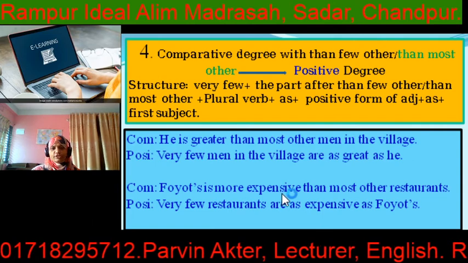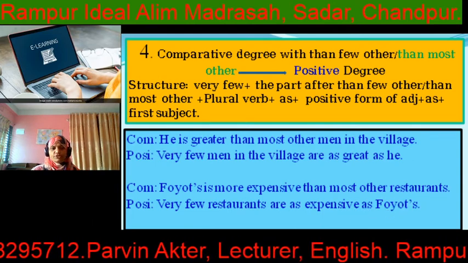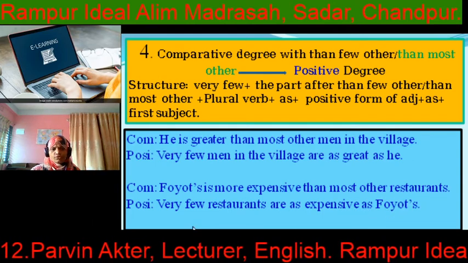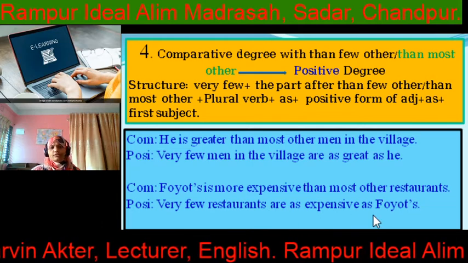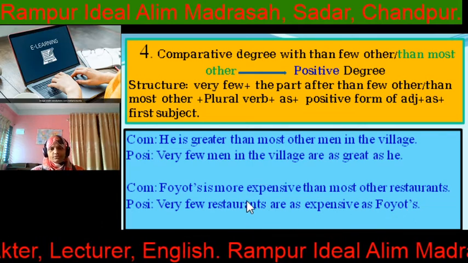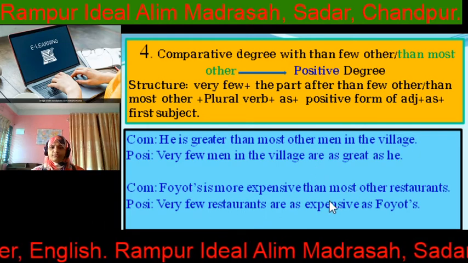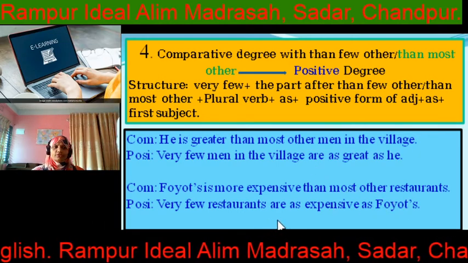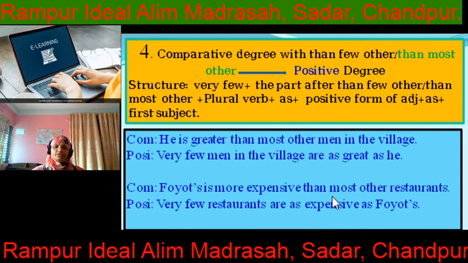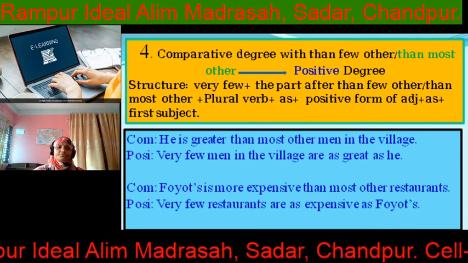Poets is more expensive than most other restaurants. So very few restaurants are as expensive as Poets. That means the sentence starts with very few, then the other part after that: most other restaurants are as expensive as Poets.